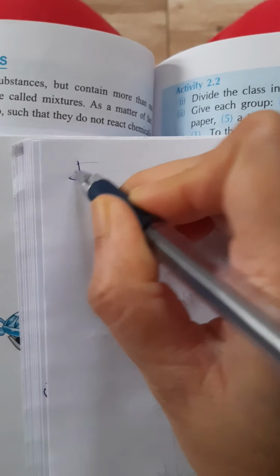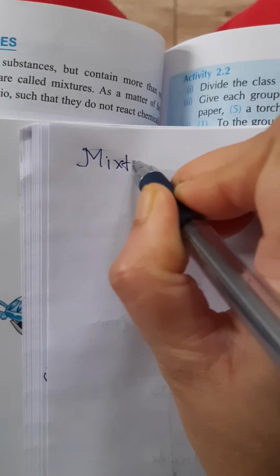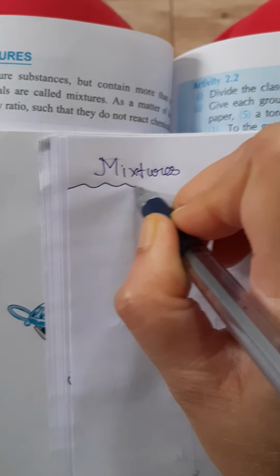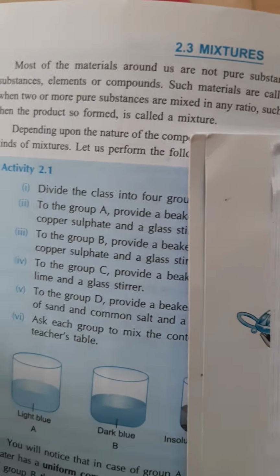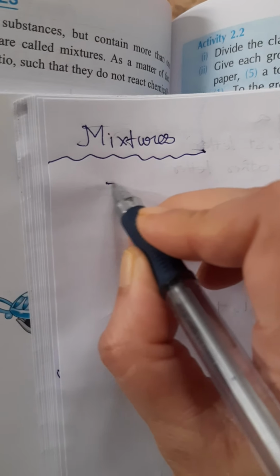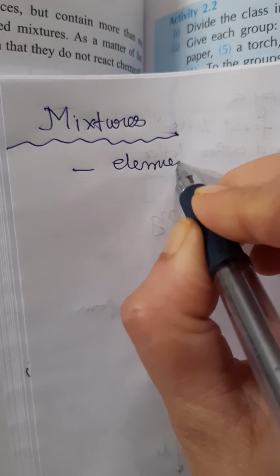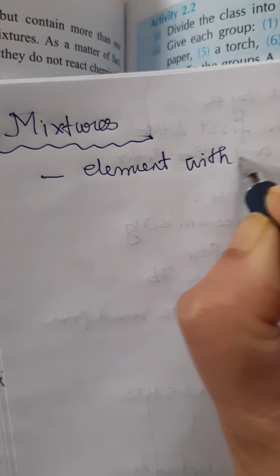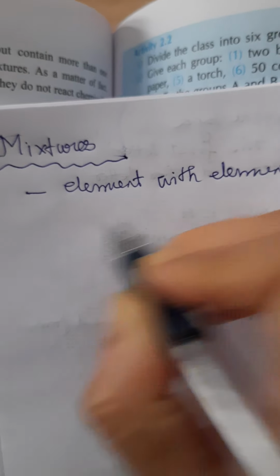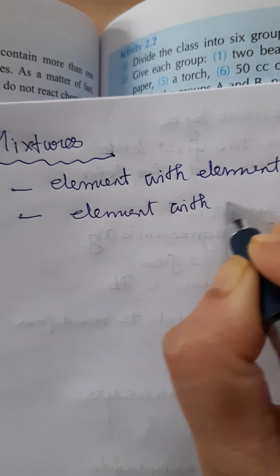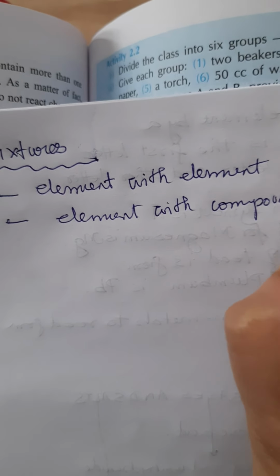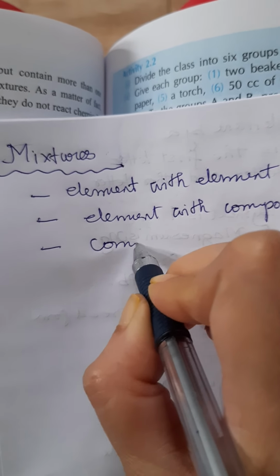Let us talk about what an impure substance is. Impure substances, we classify as mixtures. Usually mixtures are not pure substances, but they may contain more than two substances, whether elements or compounds. It can be a mixture of an element with an element, an element with a compound, or a compound with a compound.